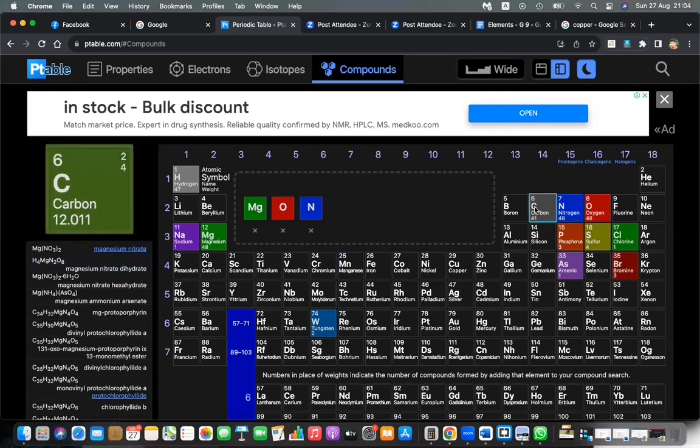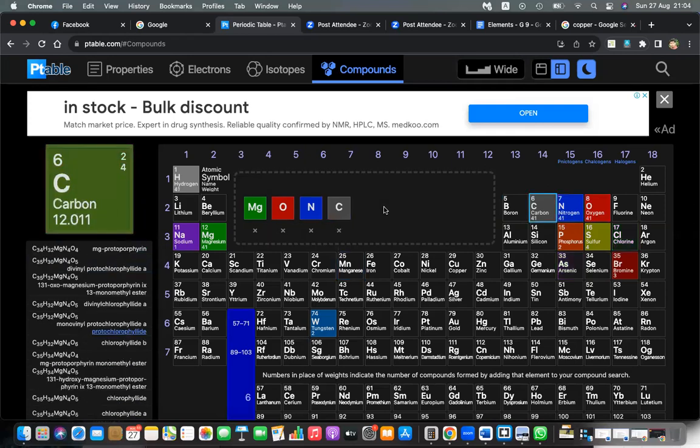Then let's put carbon also, and you can see it creates a new compound here. This has carbon, hydrogen, magnesium, nitrogen, and oxygen.